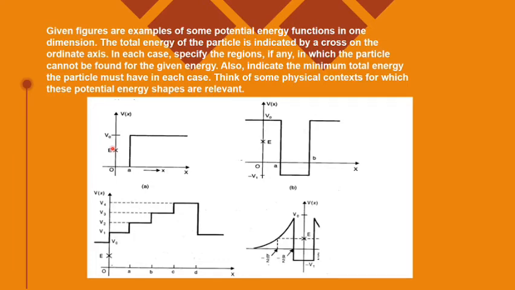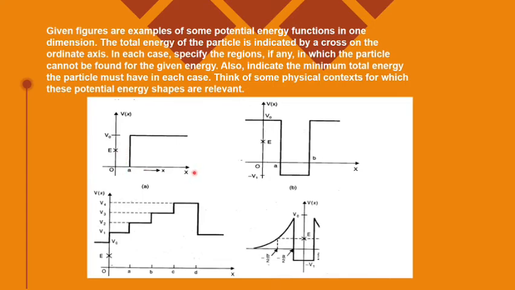So you have to say where it is possible to have this graph and where it is not possible. This is what you need to decide. Here V is showing you the potential energy. In NCERT, they are using the symbol capital V for the potential energy. We have used U also at a number of places. So whatever symbol you take, please write it whenever you do any derivation. Clear?